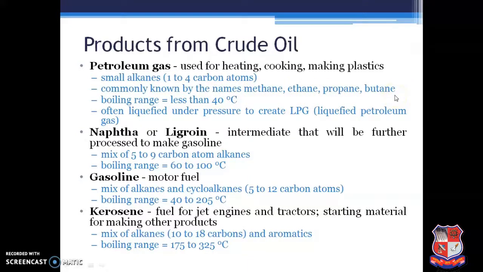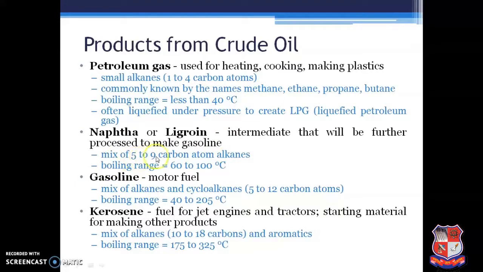It is having a boiling range of less than 40 degrees centigrade, often liquefied under pressure to create LPG, liquefied petroleum gas. Next product is naphtha, an intermediate that will be further processed to make kerosene. Nowadays we are not very much producing naphtha. We'll directly move on to the gasoline, because earlier naphtha was used in place of the gasoline as a fuel.